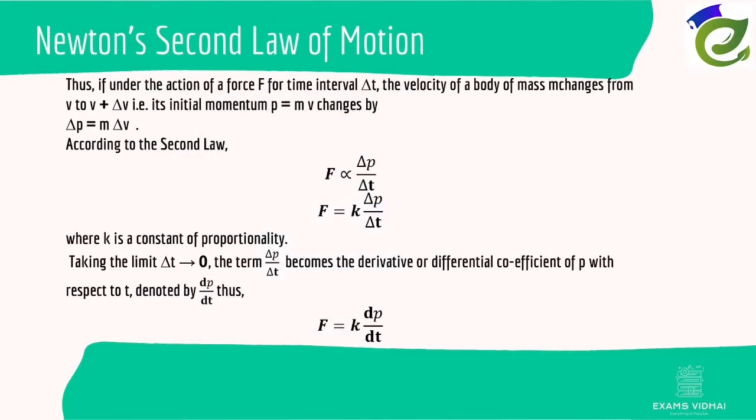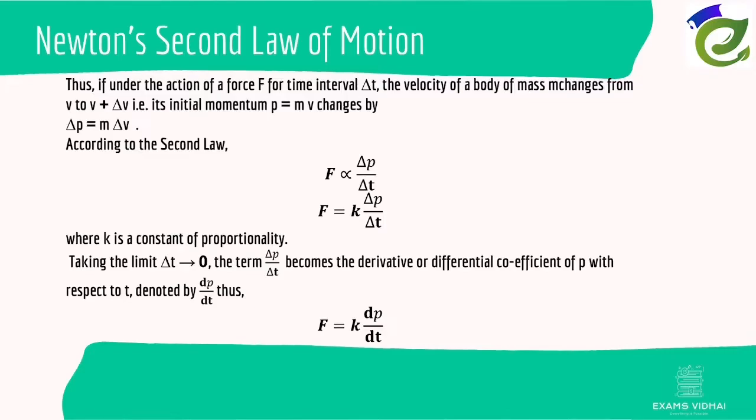Now, mathematically deriving Newton's second law of motion. Under the action of force F for a time interval delta t, the velocity of a body of mass m changes from v to v plus delta v, that is, the change of velocity is delta v. Let's assume that the initial momentum p is equal to mv and changes by delta p, which is m into delta v. As you know, there is a change in velocity, therefore there is a change in momentum as well.